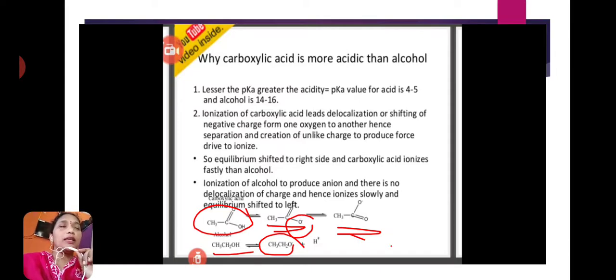This carboxylate anion participates in resonance structures and gains resonance stabilization energy. But in alcohols, after losing the H plus ion, an alkoxide ion is formed. That alkoxide ion has no possibility to form resonance structures, so the alkoxide ion is less stable compared to the carboxylate anion. That's why carboxylic acids lose H plus ions easily.